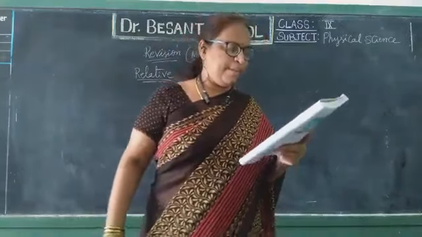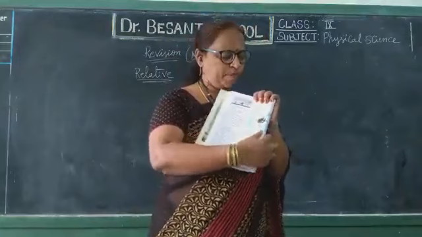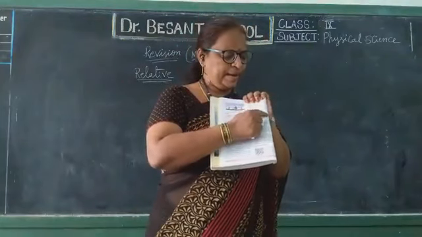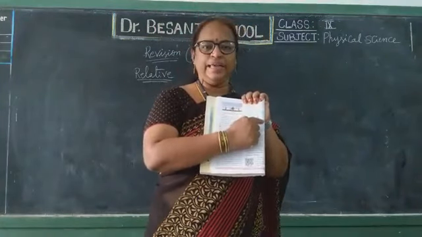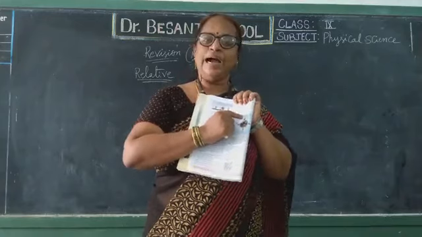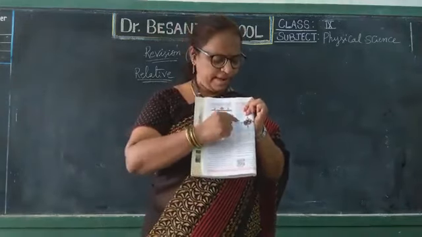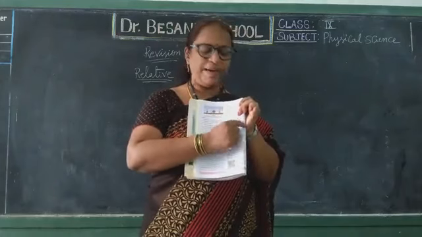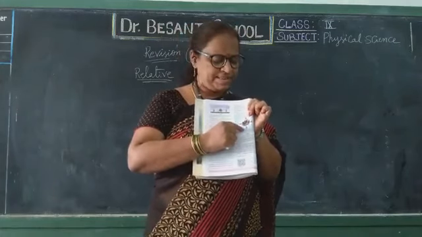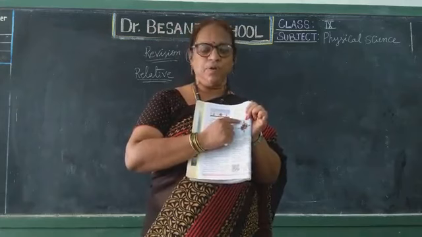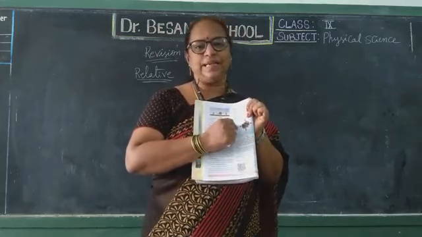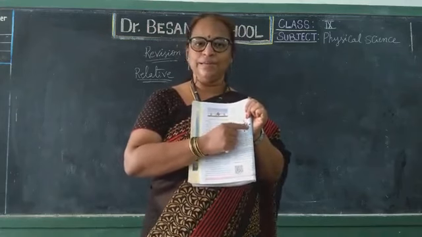In the same way, up and down. Here there are 4 persons, A, B, C, D. A will say, I am at the top and B is at my bottom, whereas C will say, I am at the top and D is my bottom. B will say, I am up and A is down. D will say, I am up and C is down. All are correct, isn't it?